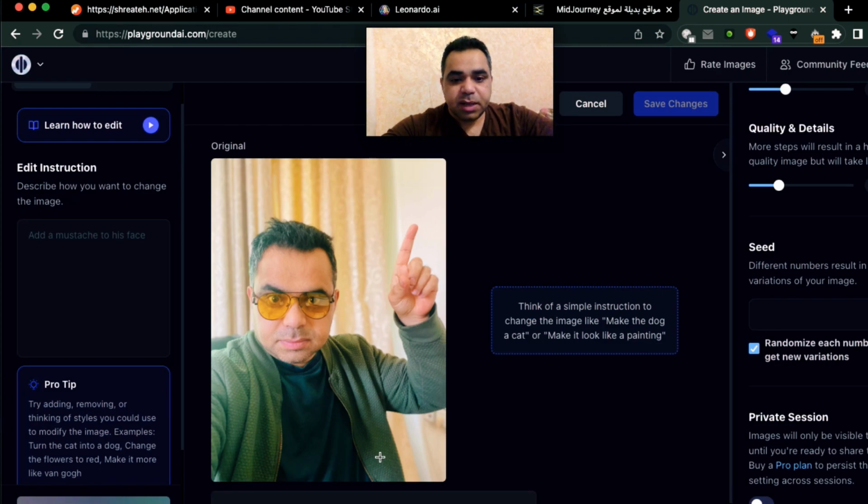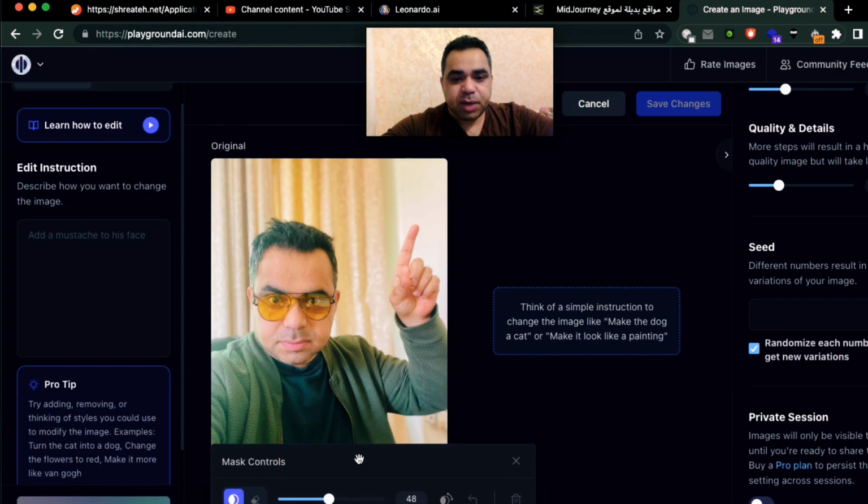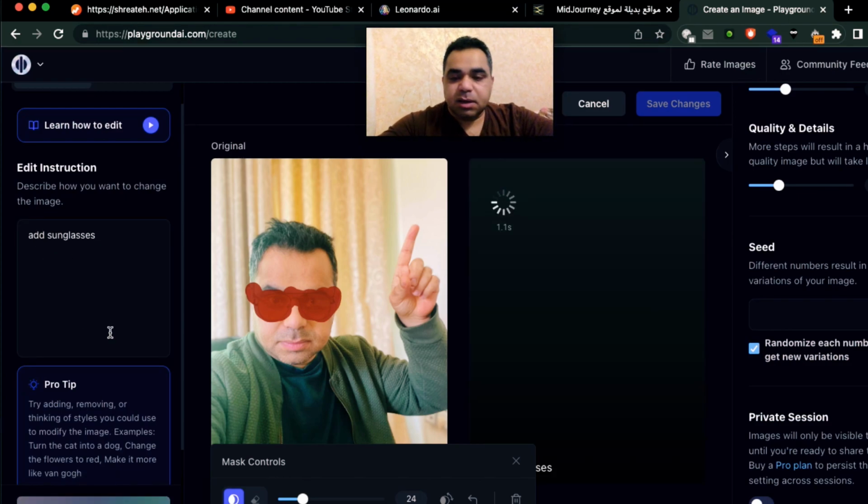Hit it. Now here you have an option where you can just place a mask and give a prompt to modify just in this mask area. So let me just modify this so big line. Let's reduce it, make it like 24, and let's just hover on my glasses. Okay, and let's tell it to add sunglasses. Okay, I want to modify that to another sunglasses, just a modification for this picture, and let's see the results.